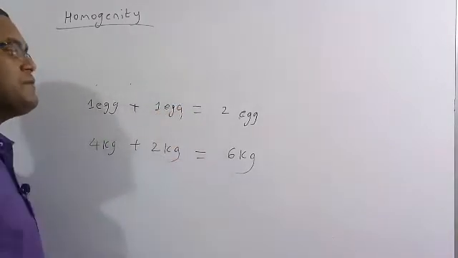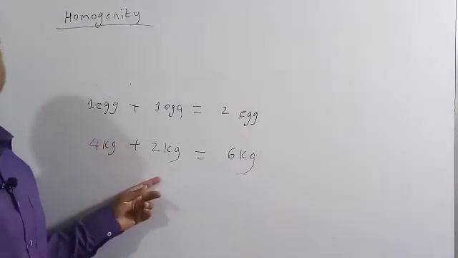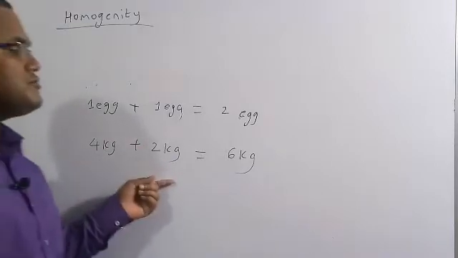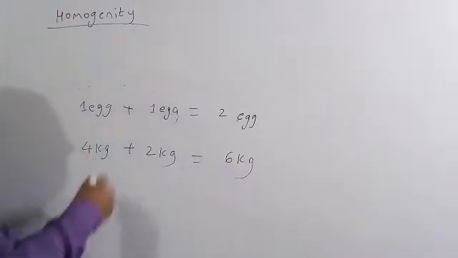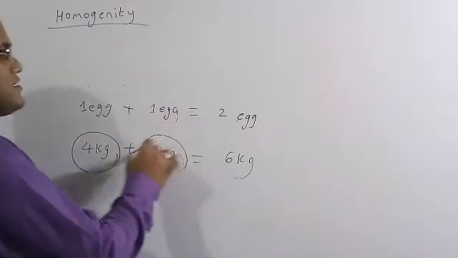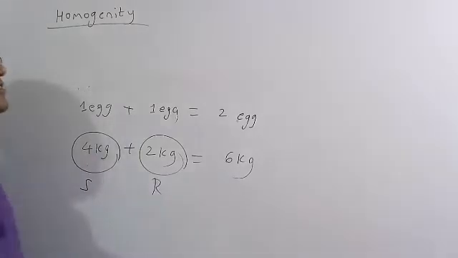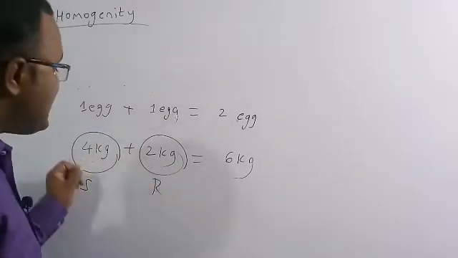1x egg plus 1x egg is nothing but 2x egg, and similarly 4 kg of rice and 2 kg of rice is nothing but 6 kg of rice, and similarly 4 kg of sugar and 2 kg of sugar is 6 kg of sugar. But you cannot add 4 kg of rice and 2 kg of rice and call it sugar. You cannot add 4 kg of sugar and 2 kg of rice and get 6 kg, you need to add similar quantities.